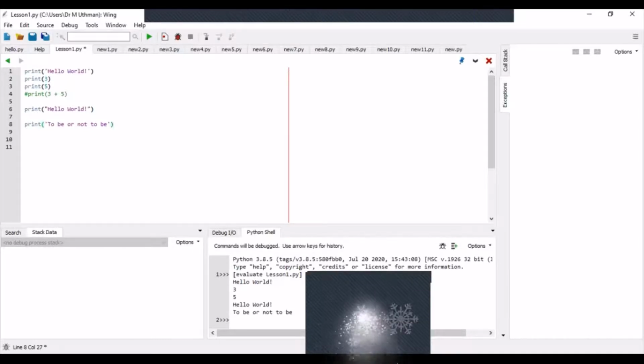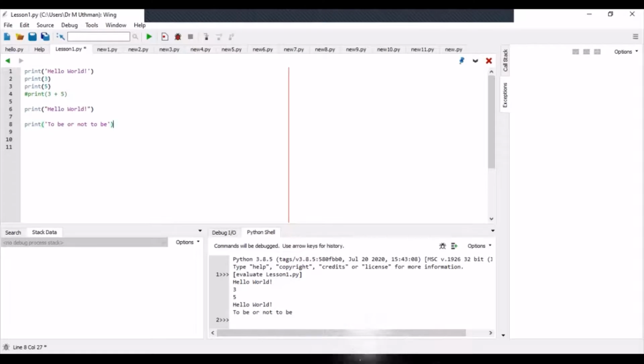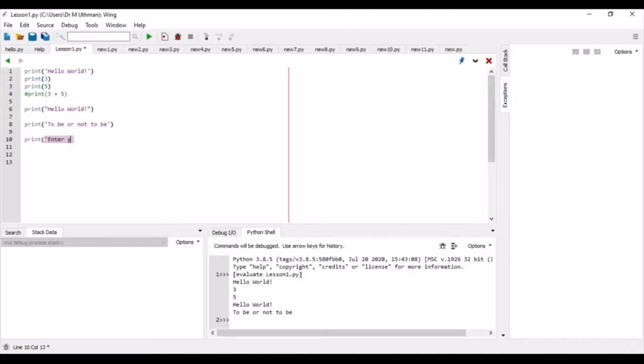Another thing to note is that you could also print a combination. But before that, let's try something else. Let's say print enter username, colon, quotation.